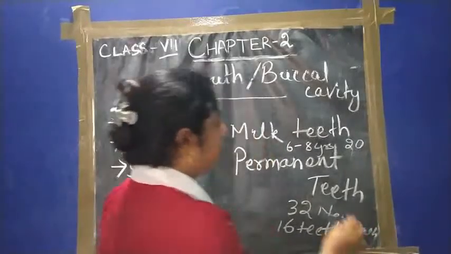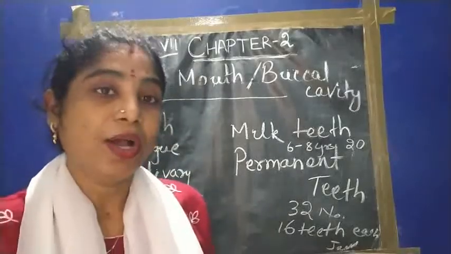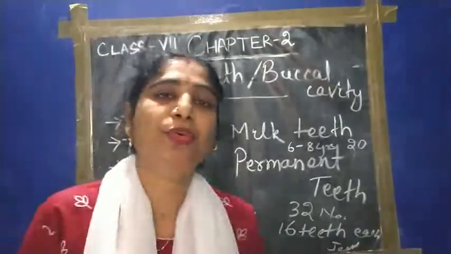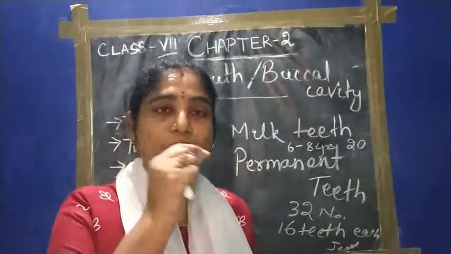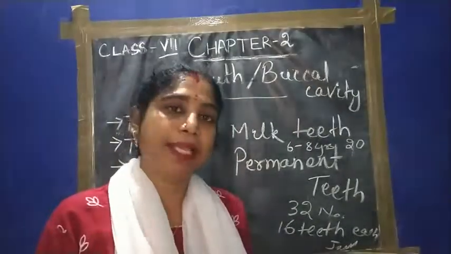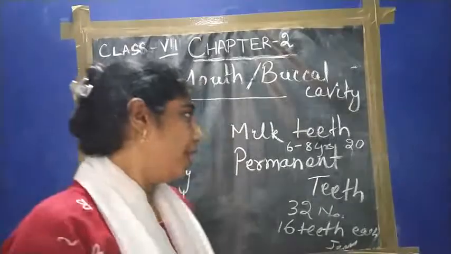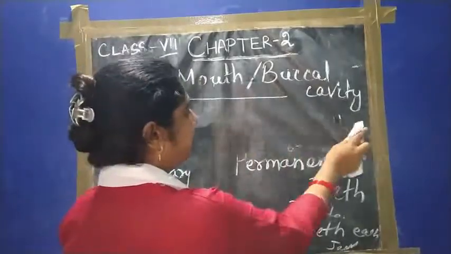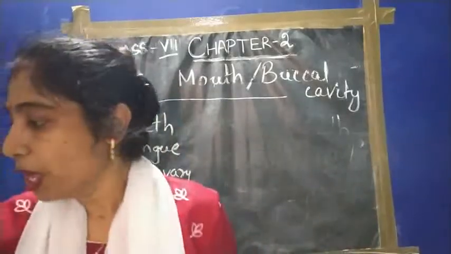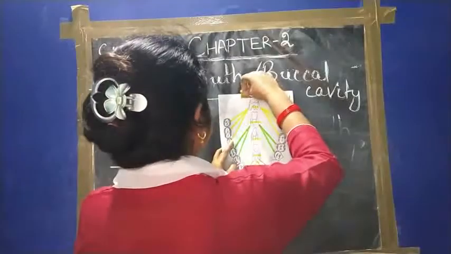Okay, so this is the teeth. But when you are an adult, look in front of your mirror. First of all, wash your hand, then touch all the teeth present in your mouth. Do all have the same structure, same shape? All the teeth do not have the same structure and they do not have the same function. I am showing you a set of teeth.